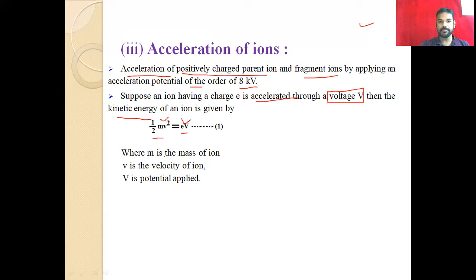Here m is the mass, small v is the velocity of the ion, and capital V is the potential applied. So there is a capital V here. This formula is very important, and this equation is 1.